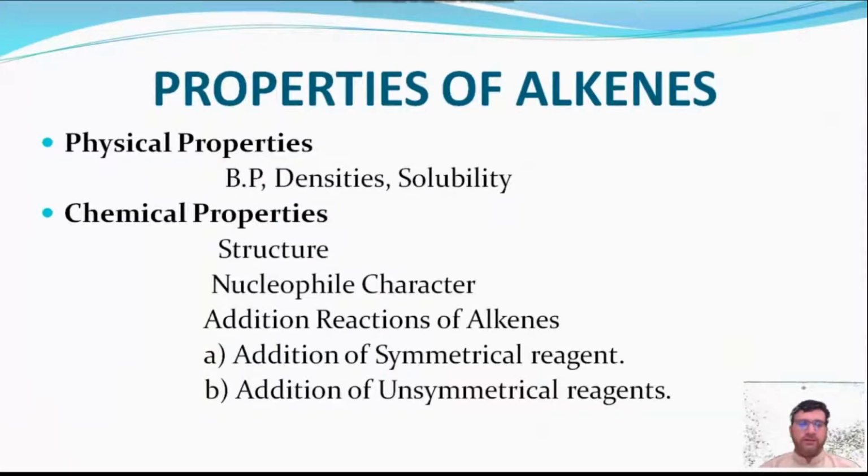Properties of alkenes. Physical properties: boiling points and densities are higher than those of their corresponding alkanes. They are soluble in nonpolar solvents, for example, benzene, carbon tetrachloride, and CS2. Structure: they have a planar structure. One bond of the double bond is a sigma bond and the other is a pi bond. Head-to-head overlap gives the sigma bond and parallel overlap gives the pi bond, with sp2 hybridization. They show nucleophilic character due to pi electrons.